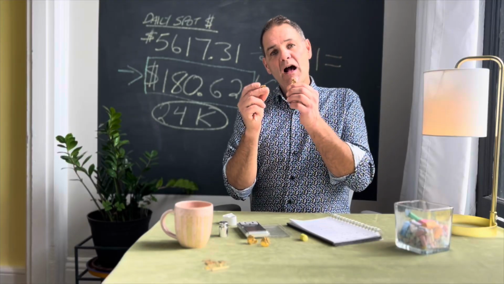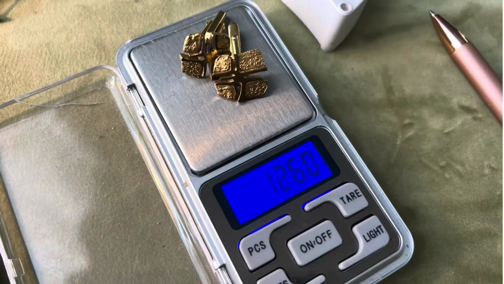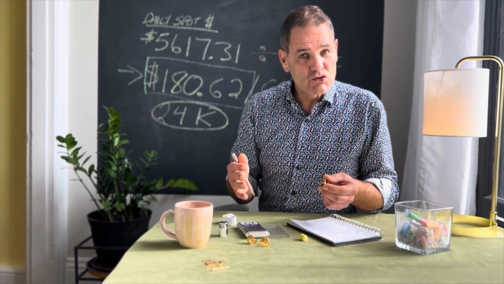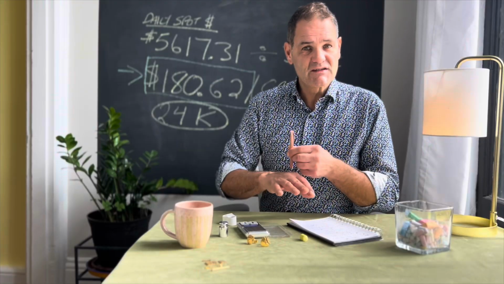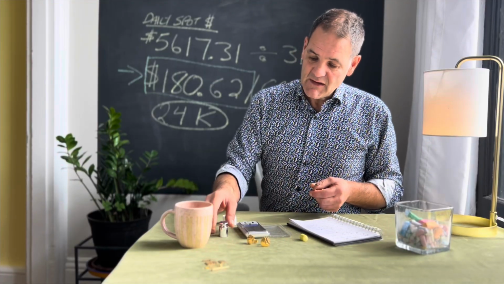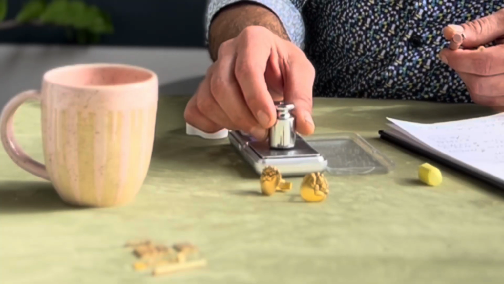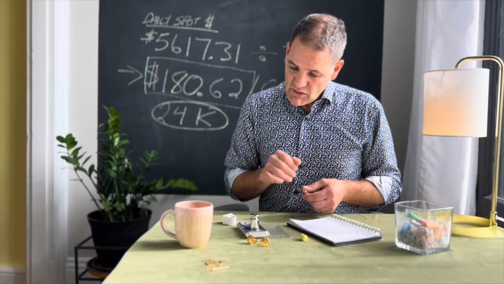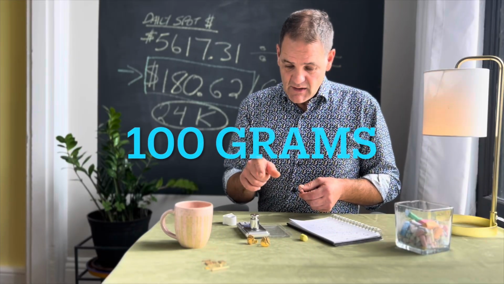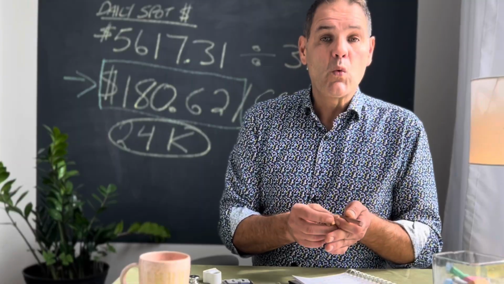Now that we know how much pure gold is in the item, we also need to weigh the item. So we need a little jewelry scale for that. First thing you want to do is tare the scale. That just sets it back to 0. And then you want to calibrate it. This is a 100 gram weight. You simply place the weight on the scale. Should be 100 grams, which it is. And then you know you're accurate. Then you can go ahead and weigh your items.